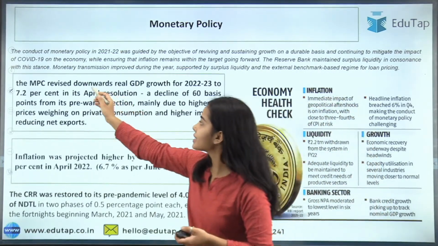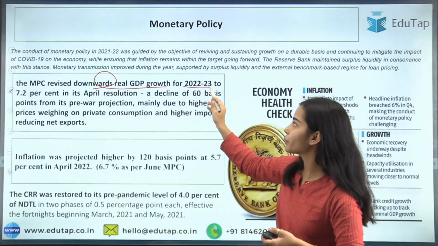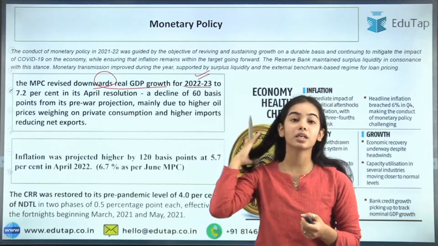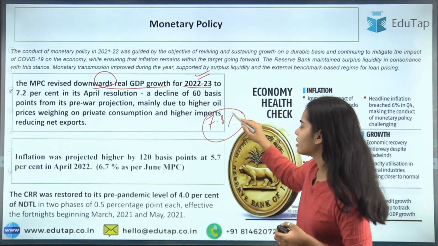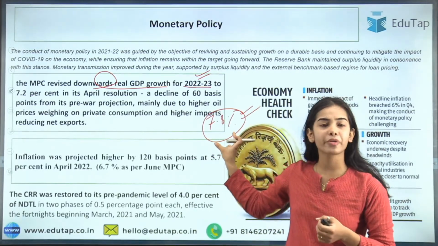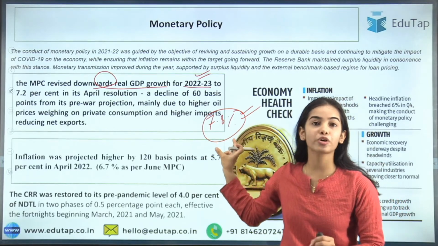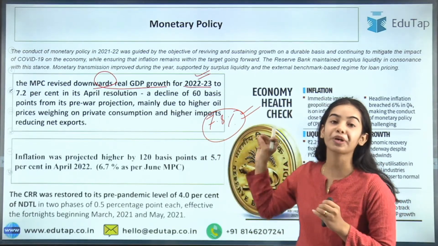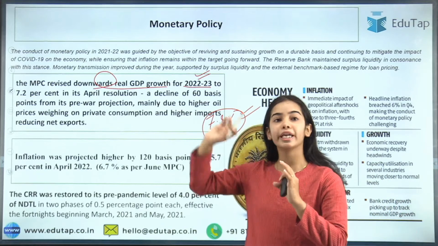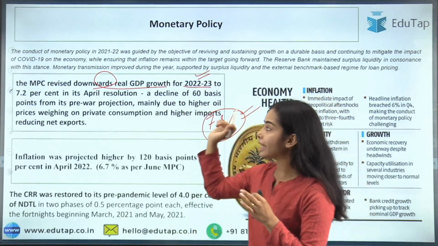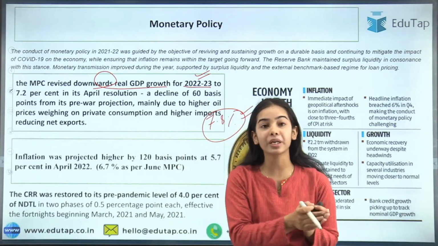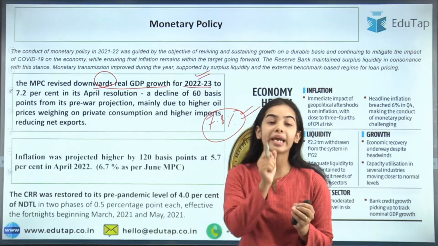The MPC revised downwards the real GDP growth for 2022-23. The percentage it had given before, I guess nearly in February, was 7.8%, that India will grow by 7.8% in 2022-23. But now, in the new Monetary Policy Committee in April, it said India will be growing at 7.2%.